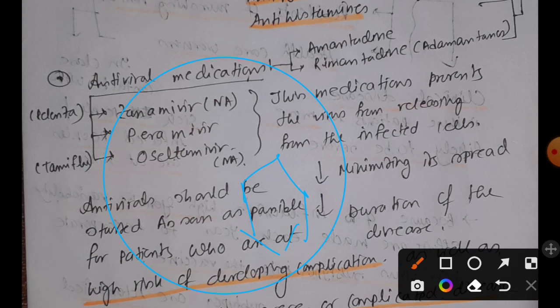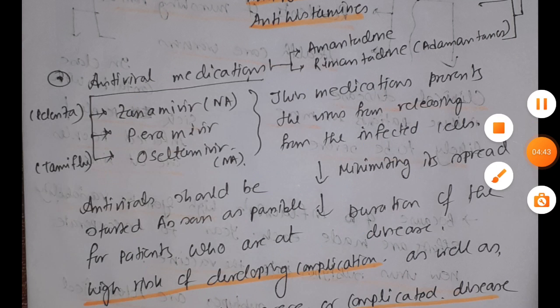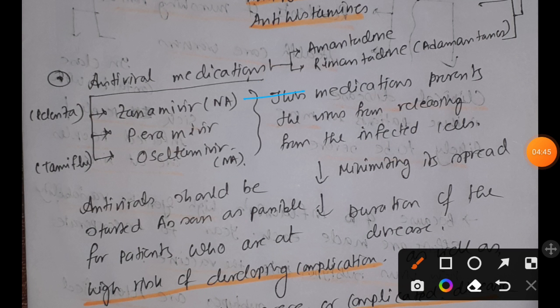That not only stops the viral infection, but it also reduces the spread and the duration of the disease. So that is how zanamivir and oseltamivir protect us from influenza infection, by trapping the virus inside the cell that it has already infected. Peramivir is also there.